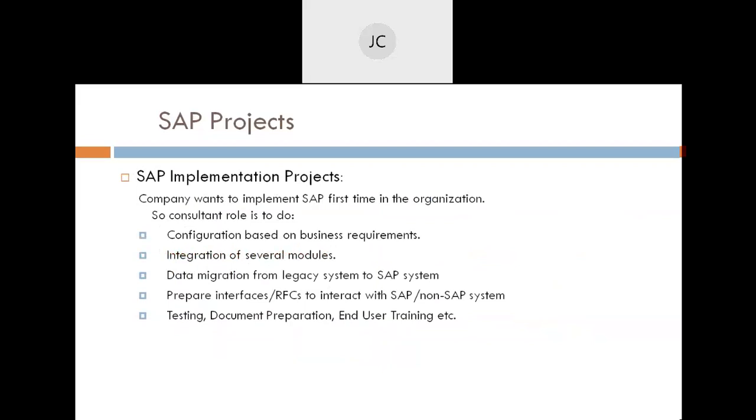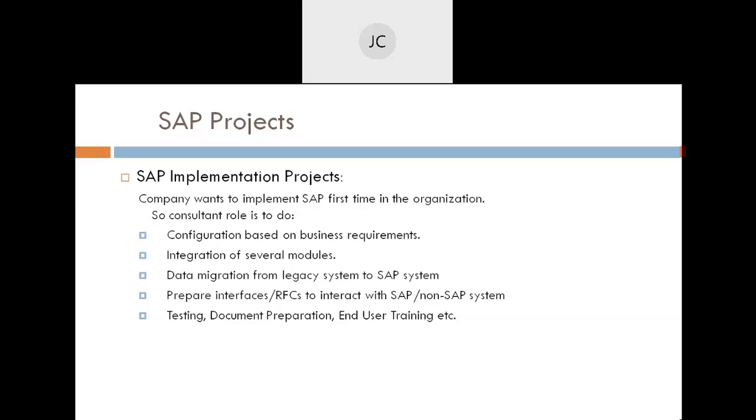So what does this implementation project mean? It means that the company wants to implement SAP for the first time in the organization as a whole, and they might have been using some legacy system earlier, but now they want to implement SAP, right? So what role do we as consultants play there? As I told you, we need to configure the business requirement in the system using our SPRO, IMG implementation guide. Under those nodes, whatever module we are responsible for, we do the configuration for that particular area.